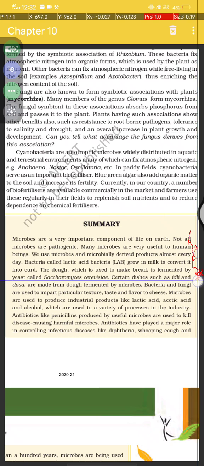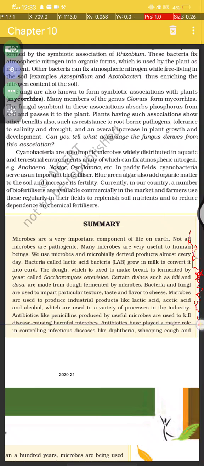Certain foods such as idli and dosa are made from dough fermented by microbes. Bacteria and fungi are used to impart texture, taste and flavor. Microbes are used to produce industrial products like lactic acid, acetic acid and alcohol, which are used in a variety of processes in industry. Antibiotics like penicillin, produced by useful microbes, are used to kill disease-causing harmful microbes.